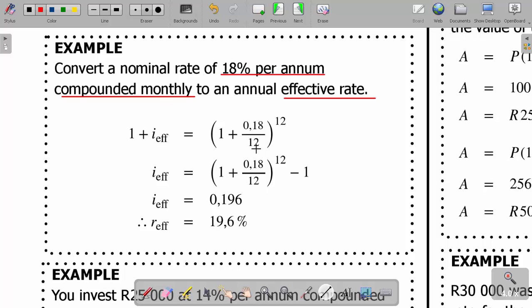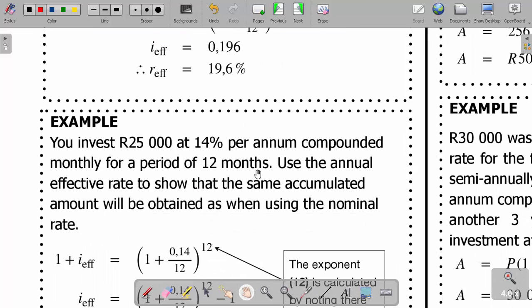That's why we divide by 12 and the power is 12. On the calculator, this simplifies, and minus 1 gives us 0.196. Multiply by 100 to get our rate. It gives us an effective rate of 19.6%. Hope we are together. Let us proceed.